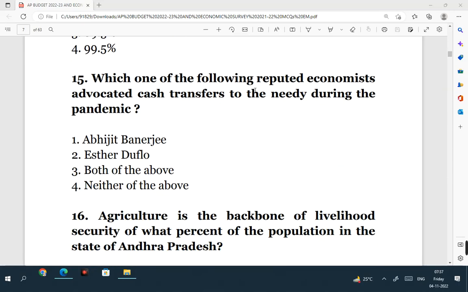Which one of the following reputed economists advocated cash transfers to the needy during the pandemic? Abhijit Banerjee, Esther Duflo, both of the above, neither of the above. It is both. These two economists work in the Massachusetts Institute of Technology, and Abhijit Banerjee is an Indian American. So the right answer is both of the above. Abhijit Banerjee and Esther Duflo are two economists who advocated cash transfers to the needy during the pandemic. So the answer is both of the above.